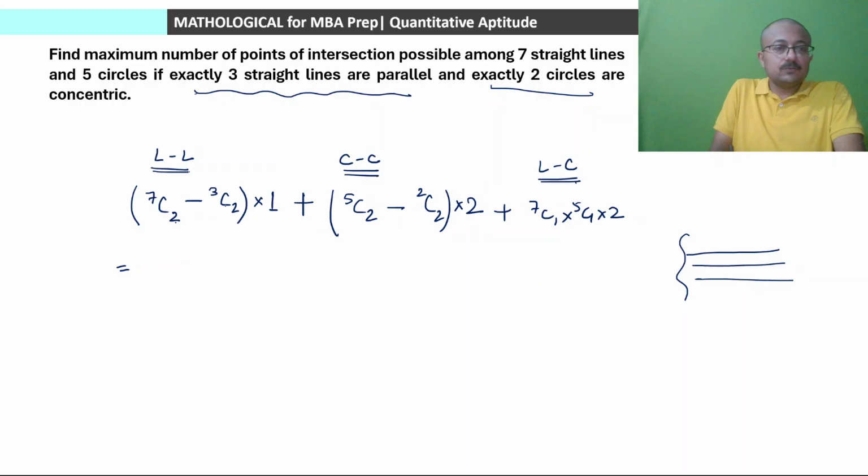दिस इज 7C2 यानी 21 minus 3 that is 18 into 1, तो 18 ही आ जाएगा, प्लस 5C2 यानी 10 minus 1 9 into 2 again 18 वैल्यू आएगा, प्लस 70. 70 plus 36 which is 106 will be our answer in the new case.